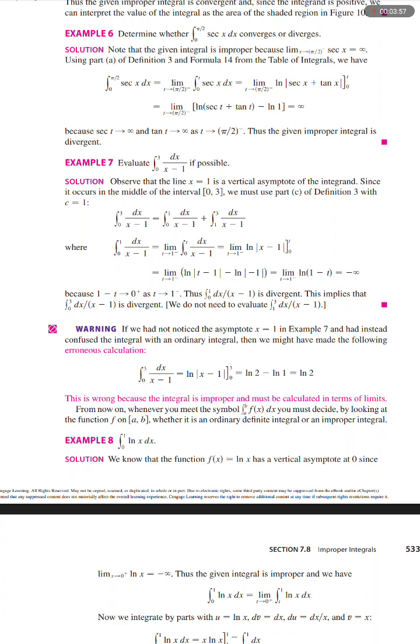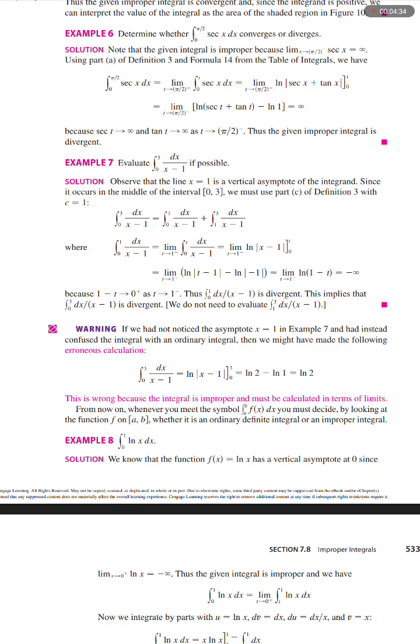The limit as t approaches 1 to the power negative of [the natural log of the absolute value of t minus 1 minus the natural log of the absolute value of negative 1] equals the limit as t approaches 1 to the power negative of the natural log of (1 minus t), which equals negative infinity, because 1 minus t approaches 0 to the power positive as t approaches 1 to the power negative.